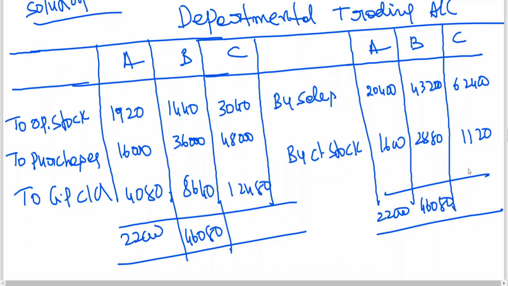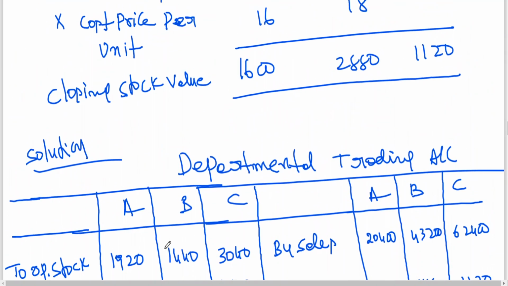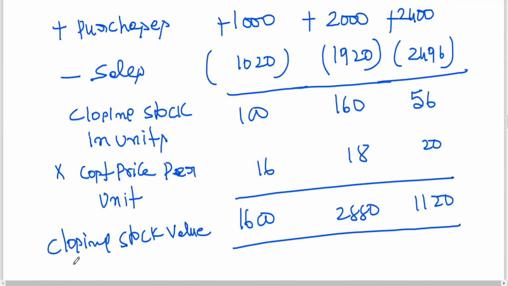Gross profit is correct. 62,400 plus 1120, 63,520. 63,520 minus 3,040 minus 48,000, you're getting 12,480. This is department wise gross profit. This is a very simple problem, but you need a bit of thinking on this.